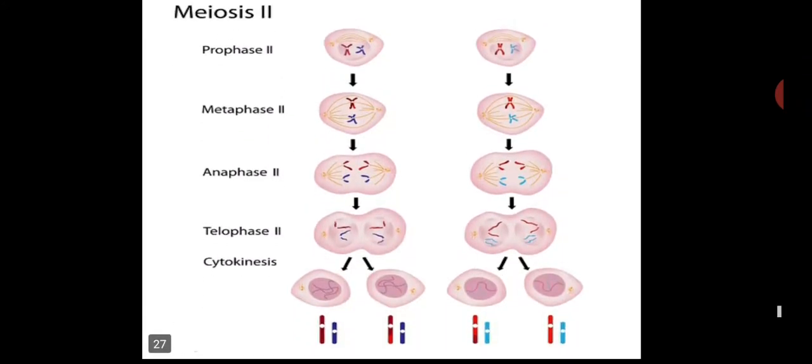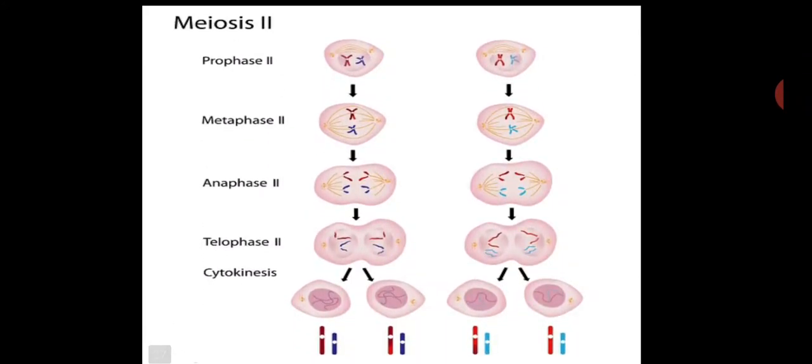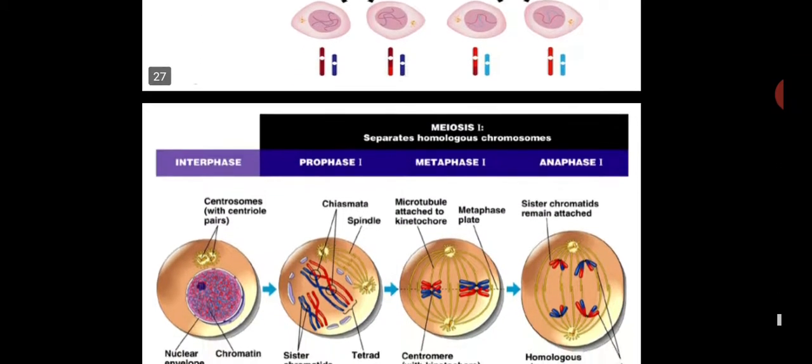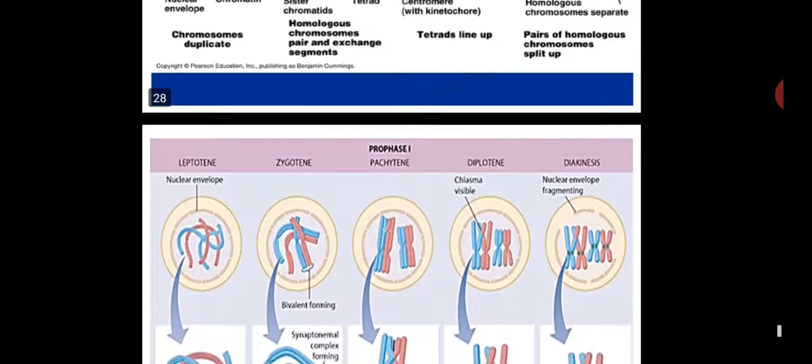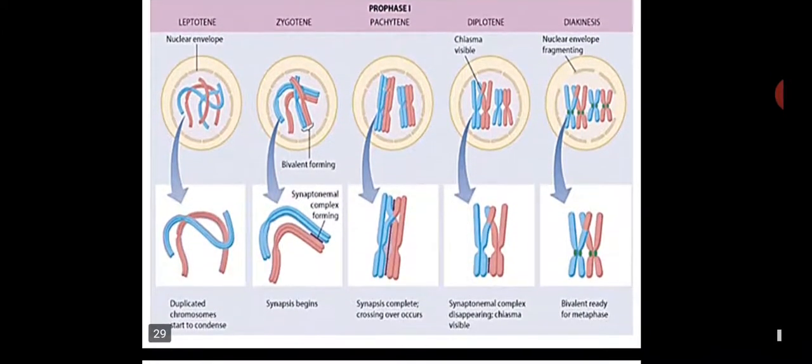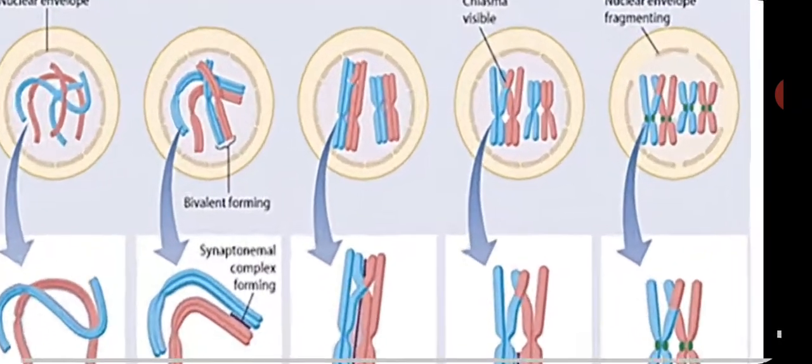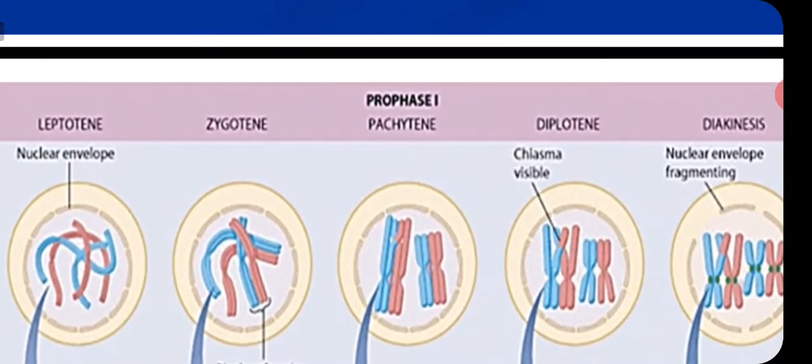Prophase 1 is divided into the subphases: leptotene, zygotene, pachytene, diplotene, and diakinesis.